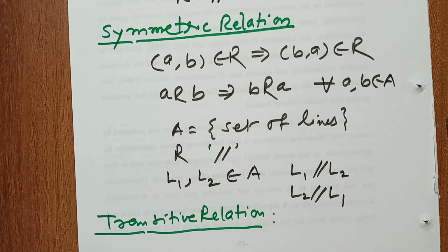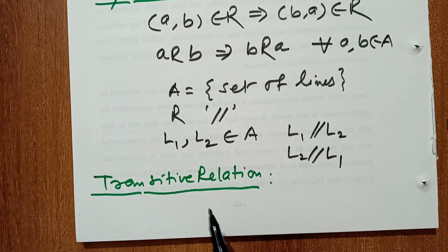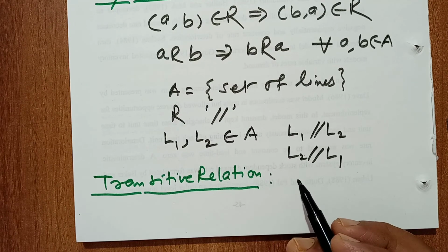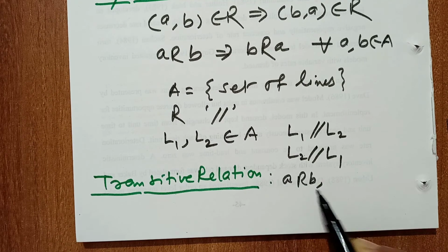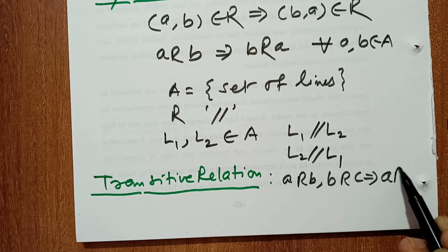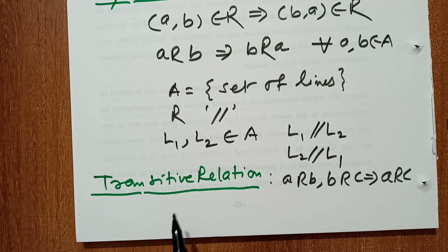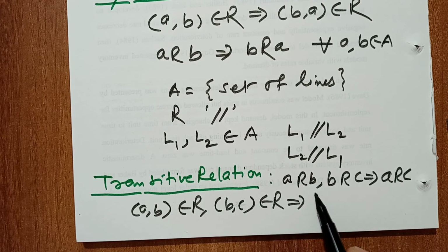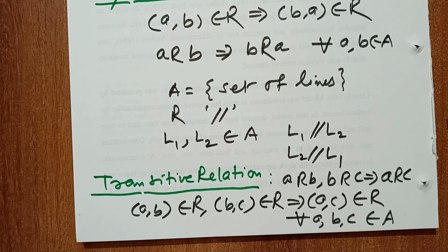A relation R on a set A is called transitive if for any three elements a, b, c of A, aRb and bRc implies aRc. In other words, (a, b) belongs to R and (b, c) belongs to R implies (a, c) belongs to R, for every a, b, c belonging to A. Okay, so this is transitive relation.